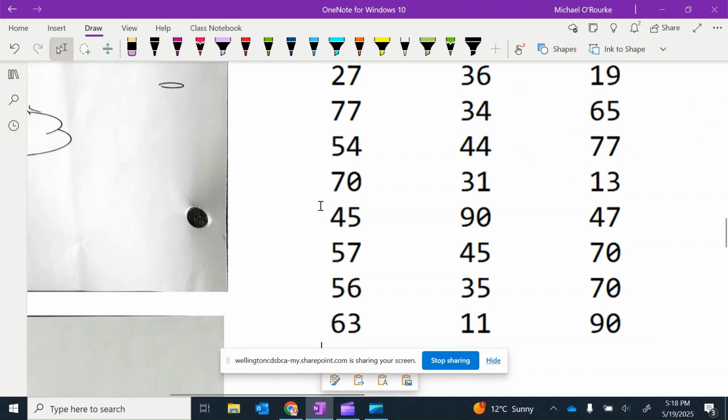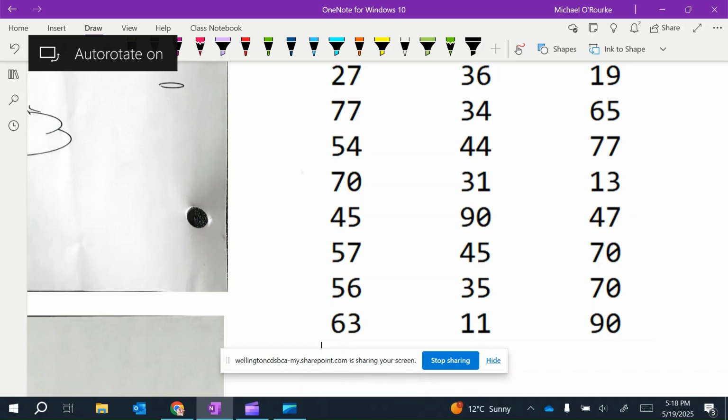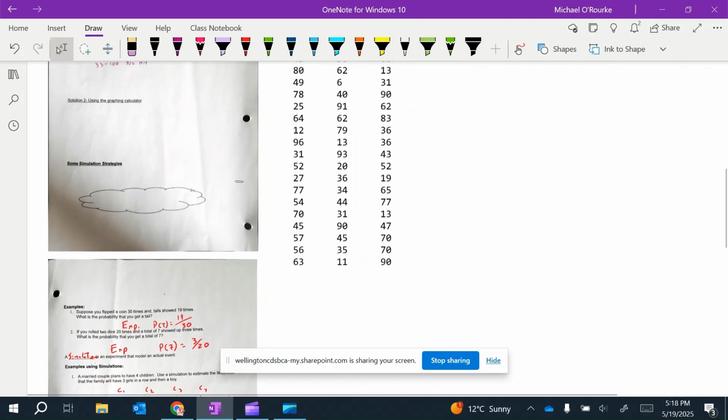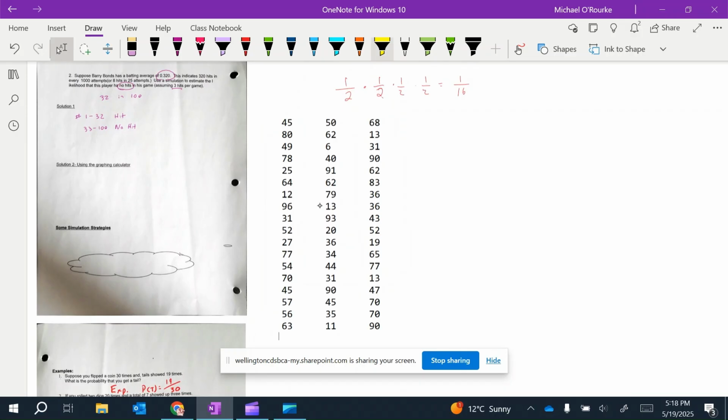So here's my numbers. So 0 to 32 is a hit. Okay, we're looking for when he has no hits. So here we go. That's no hits. None of those numbers are between 0 and 32.